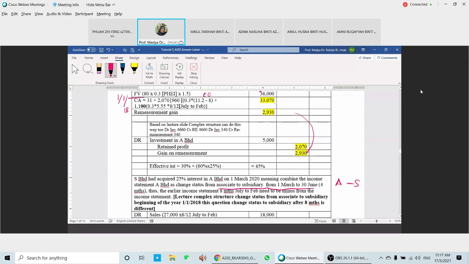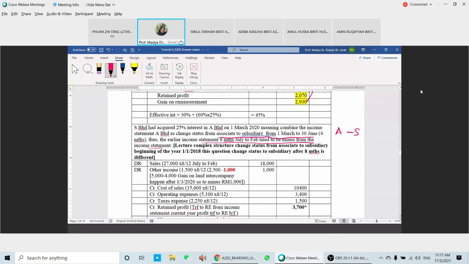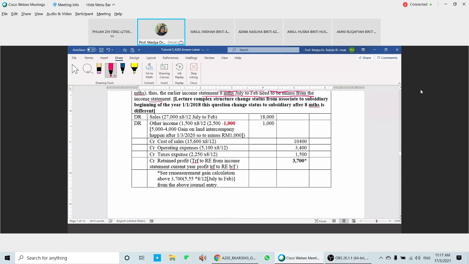So you only prepare the consolidated financial statement starting from 1st of March until 30th of June. Yeah? So the early income statement for the 8 months between July and February needs to be excluded from the income statement. Okay, the notes are a little bit different here because you are moving from associate to subsidiary, so we need to eliminate that one. The sales that you need to eliminate here is only for 8 months. Previously, you needed to eliminate the previous one.